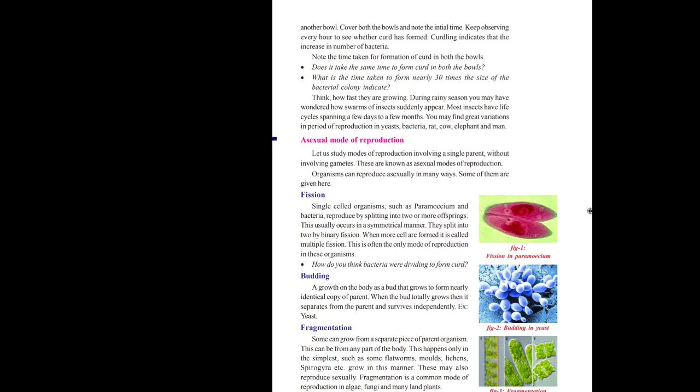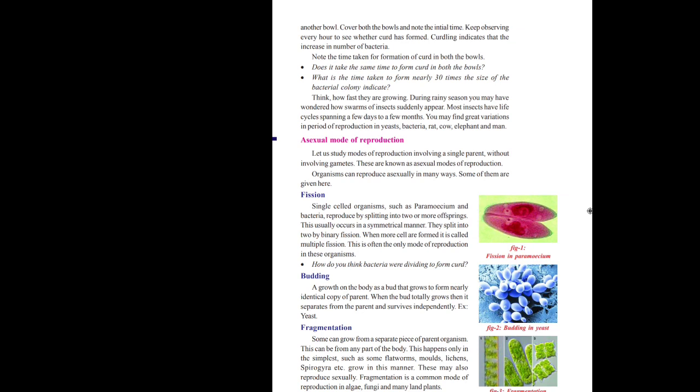Fragmentation is a common mode of reproduction in algae, fungi, and many land plants. So fragmentation can be observed in the algae. Algae means nachu mokkalu, and fungi. You all know that fungi means non-green plants. Okay, fungi, and also many land plants.